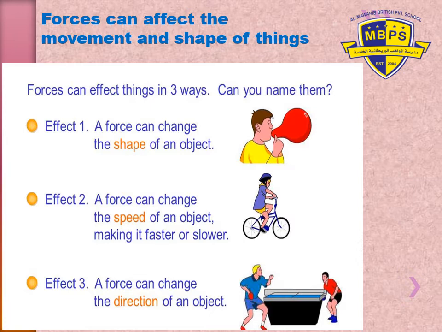When riding the bicycle slowly, it will move slowly. When you apply more force on the pedal, the bicycle will go faster, right? Then what is the third effect? A force can change the direction of an object.